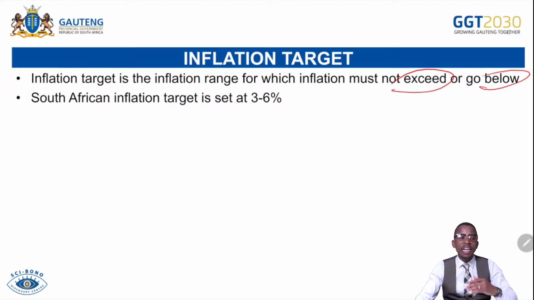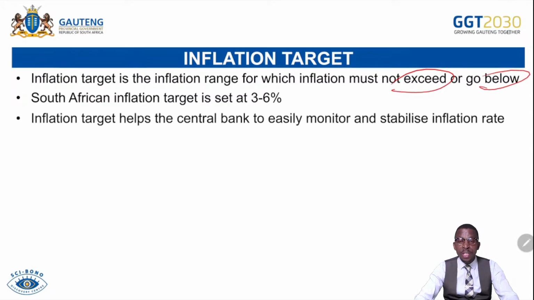Our inflation target is between 3 to 6%. So if it ever goes above 6%, we intervene as the South African Reserve Bank to combat inflation. If it's below 3%, we increase inflation so that there will also be an increase in prices for you to gain as an investor. So inflation targeting is important for the nation because it gives guarantees to investors, households, businesses, and the government to be certain about the country's economic activities and that their investments have better returns.